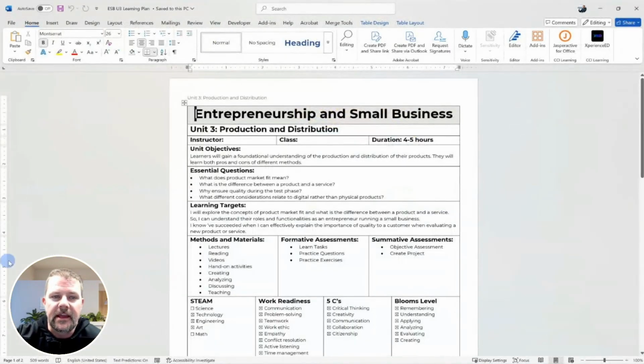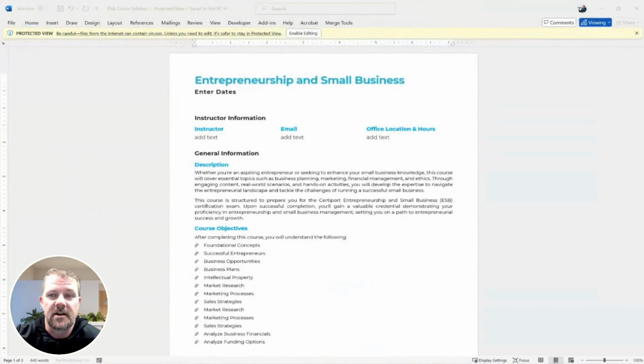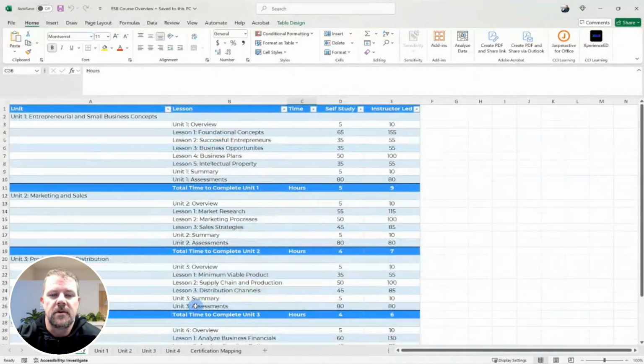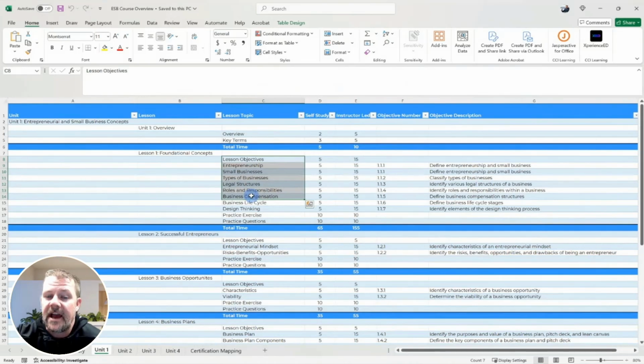You're going to have a learning plan for each unit that you can use. You'll also have a course syllabus that you can use and that you can adjust and tweak to your needs for your class. And you'll also have a course overview. And this course overview is going to give you a breakdown of each unit, each lesson within each unit, the timings of how long these should take if you're self-study or instructor-led, the hours for each unit. And then if you break down to the individual units here, you'll see each individual task, the timings for those, the objective domain that it aligns to for the Certiport industry certification exam, the description of that objective domain.